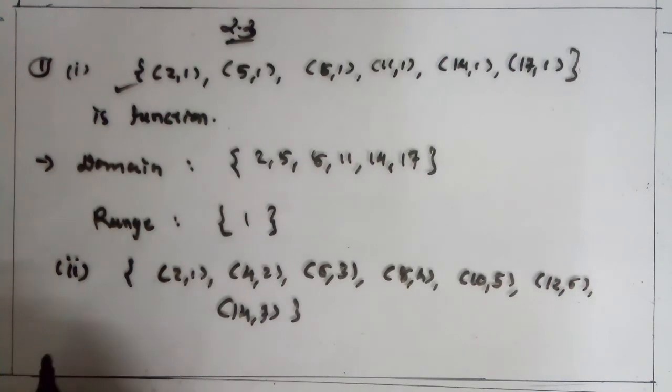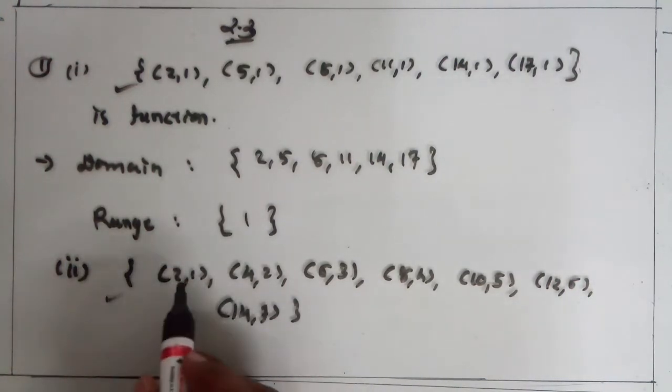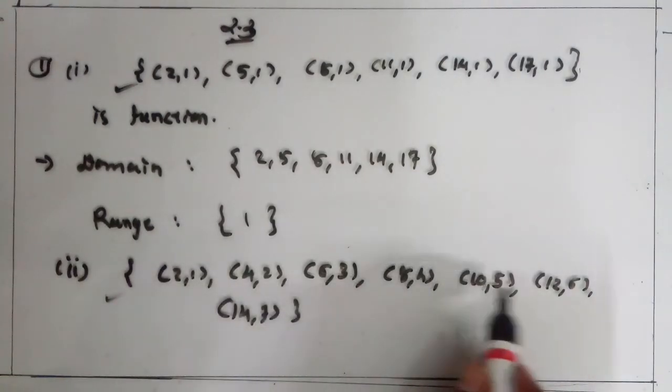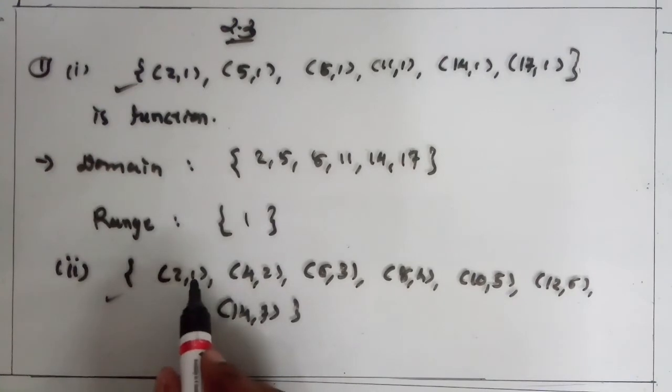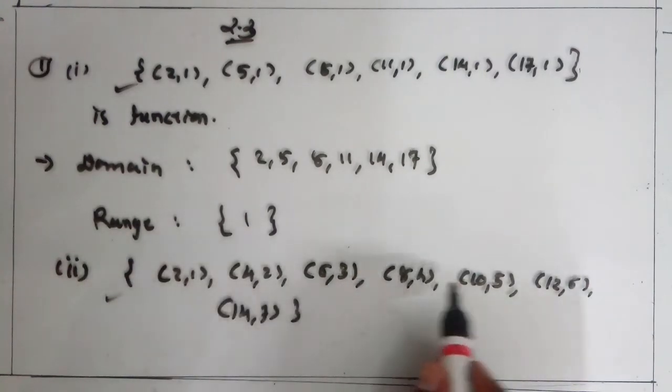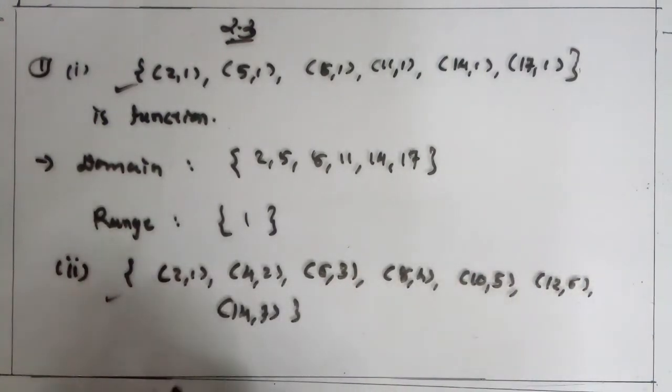Clear? So this is a function, and the domain of the function is the set of first elements of each ordered pair: 2, 4, 6, 8, 10, 12, 14 becomes the domain, and the set of second elements of each ordered pair becomes the range. So 1, 2, 3, 4, 5, 6 and 7 becomes its range. Clear this?